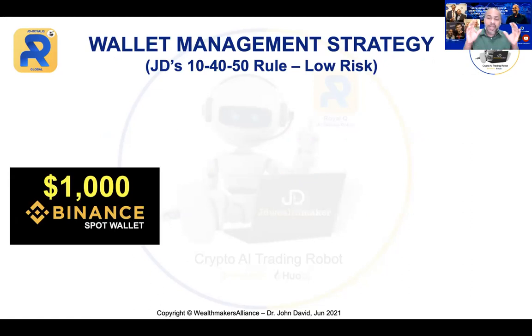Now, let's look into the first wallet management strategy, which is the low risk. I'm going to use $1,000 in my spot wallet. This is my trading fund. Some of you may call this capital, but I don't want to refer to this as capital. I will refer to this as a trading fund. So let's say I come today, I already activated my account, I have a few costs ready, and I have $1,000 in my Binance spot wallet. If you have $100, just use $100. I'm going to take an example of $1,000.